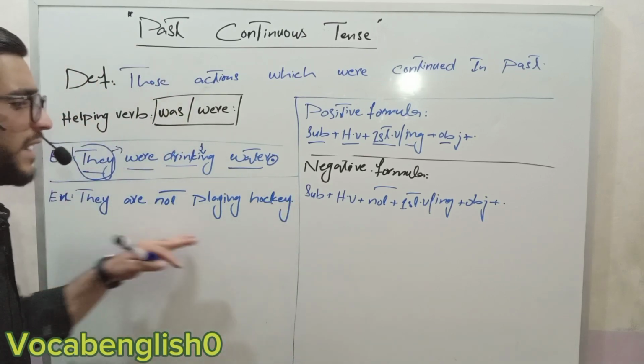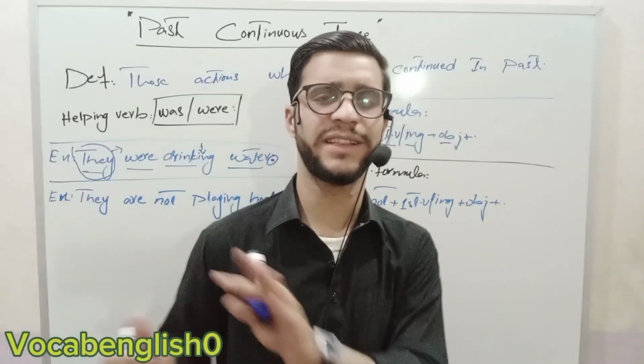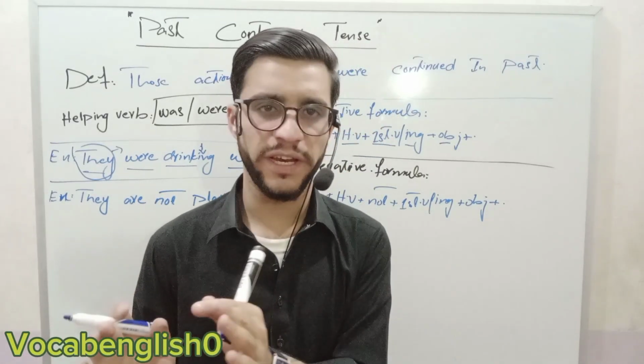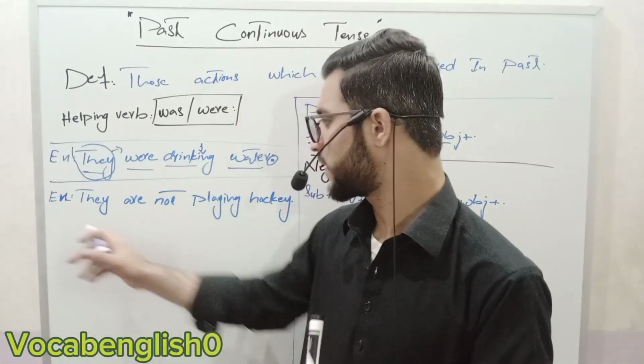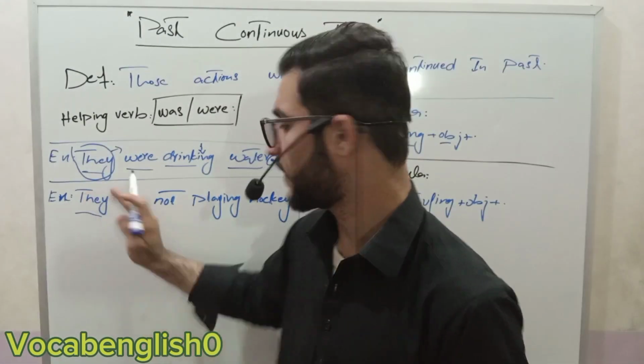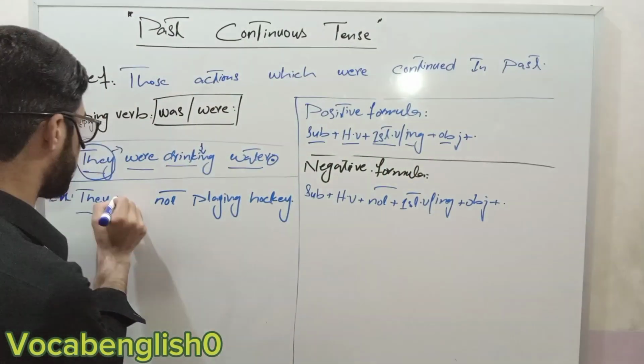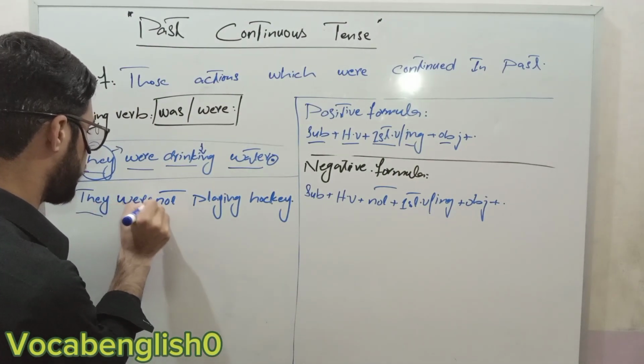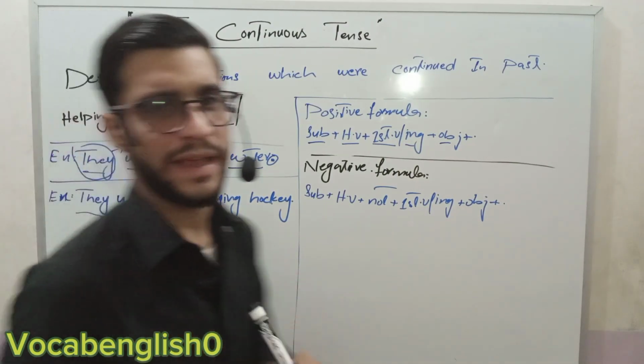They are not playing hockey. वो हॉकी नहीं खेल रहे थे. They is our subject. Sorry, they were. I have made a little mistake. They were not playing hockey.